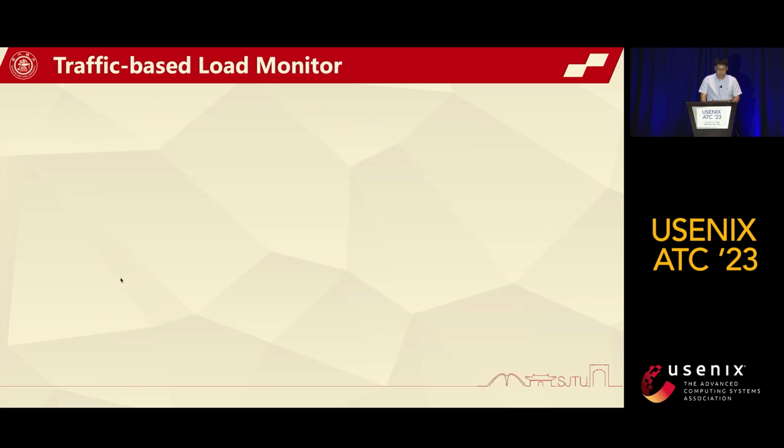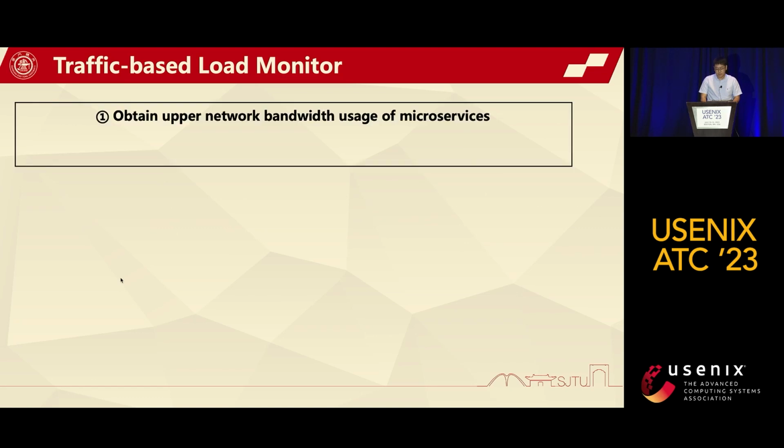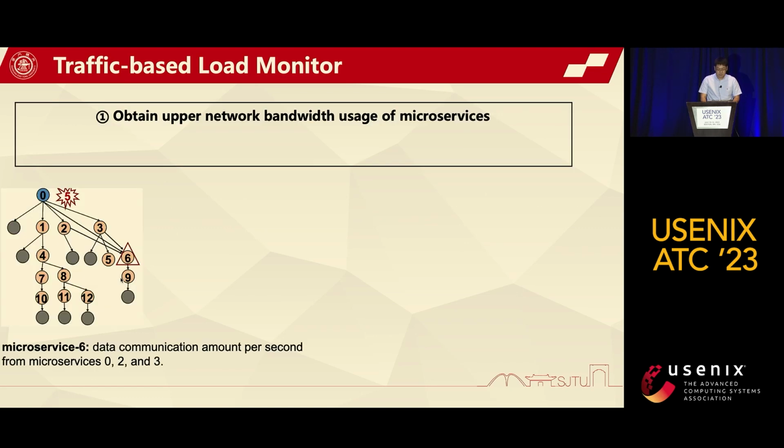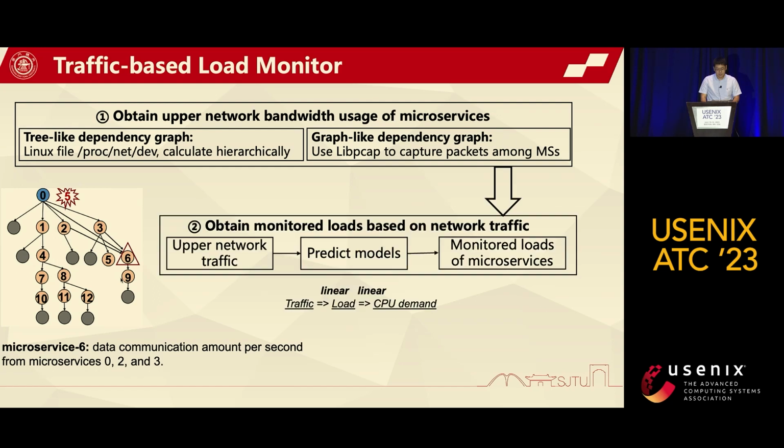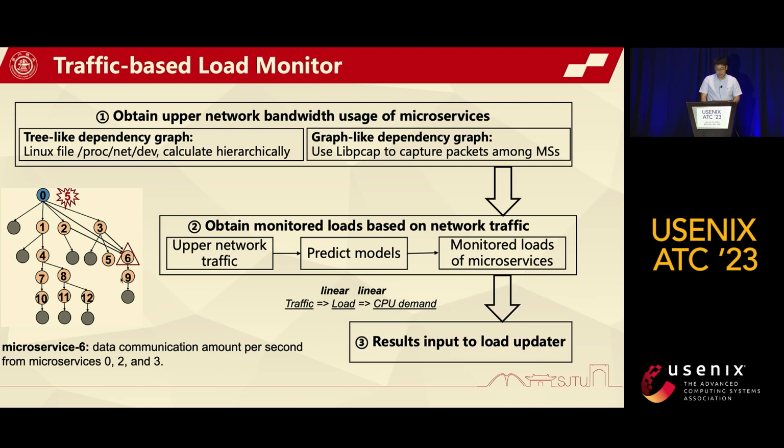In the load monitor, we first obtain the upstream network bandwidth usage of each microservice. For this example, microservice 6's upstream network bandwidth usage is the data communication amount per second from microservices 0, 2, and 3. For the tree-like and graph-like dependency graphs, we utilize different methods to obtain the upstream network traffic of microservices. Then we use linear models to predict the monitored loads of microservices based on the network traffic, and finally input the results to the load updater. The relationship between the load and the CPU core demand of a microservice also has a linear relationship.